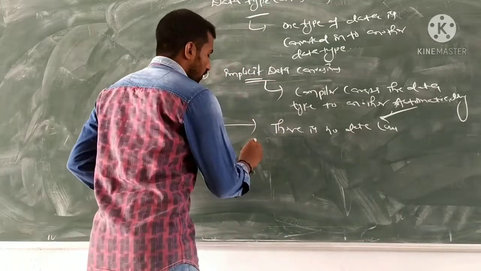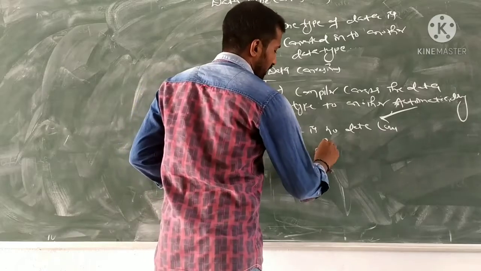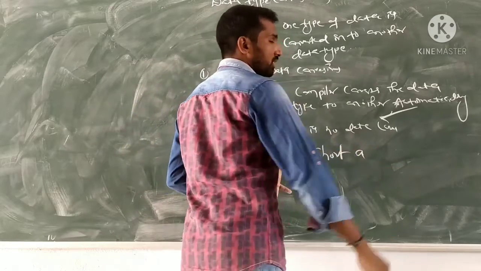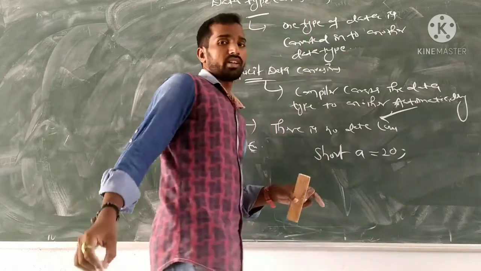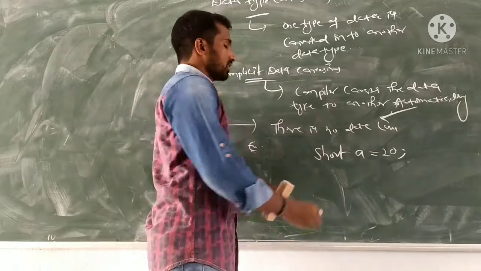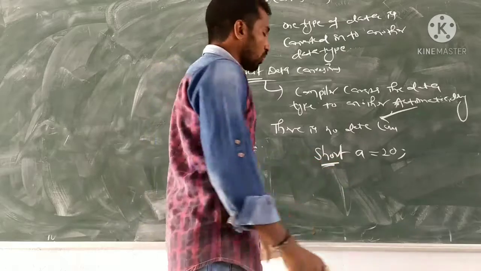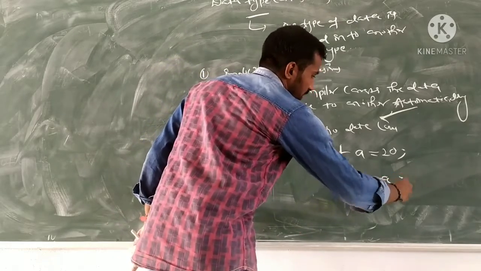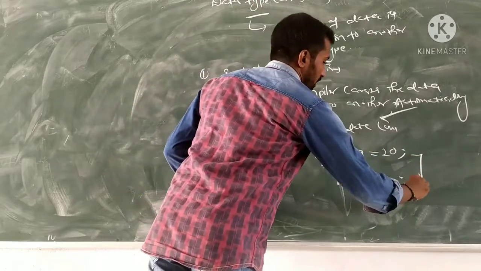And the example of implicit data type conversion: if I take a short data type and a variable a equals 20, an integer value, and the data type is short, and I want to convert the short data type into int, b equals a. This is the conversion from short to int.